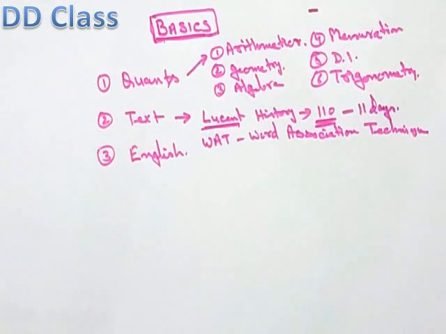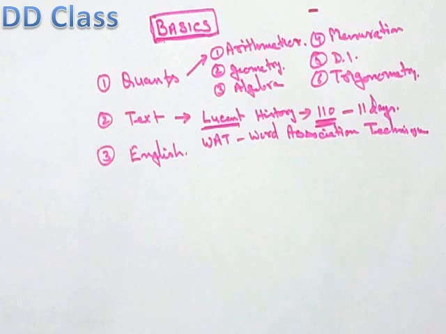So it's really very necessary knowledge for you, and I want to count it in the basics. Like this you can prepare geography, and even the economics part, in a very short, very brief time.